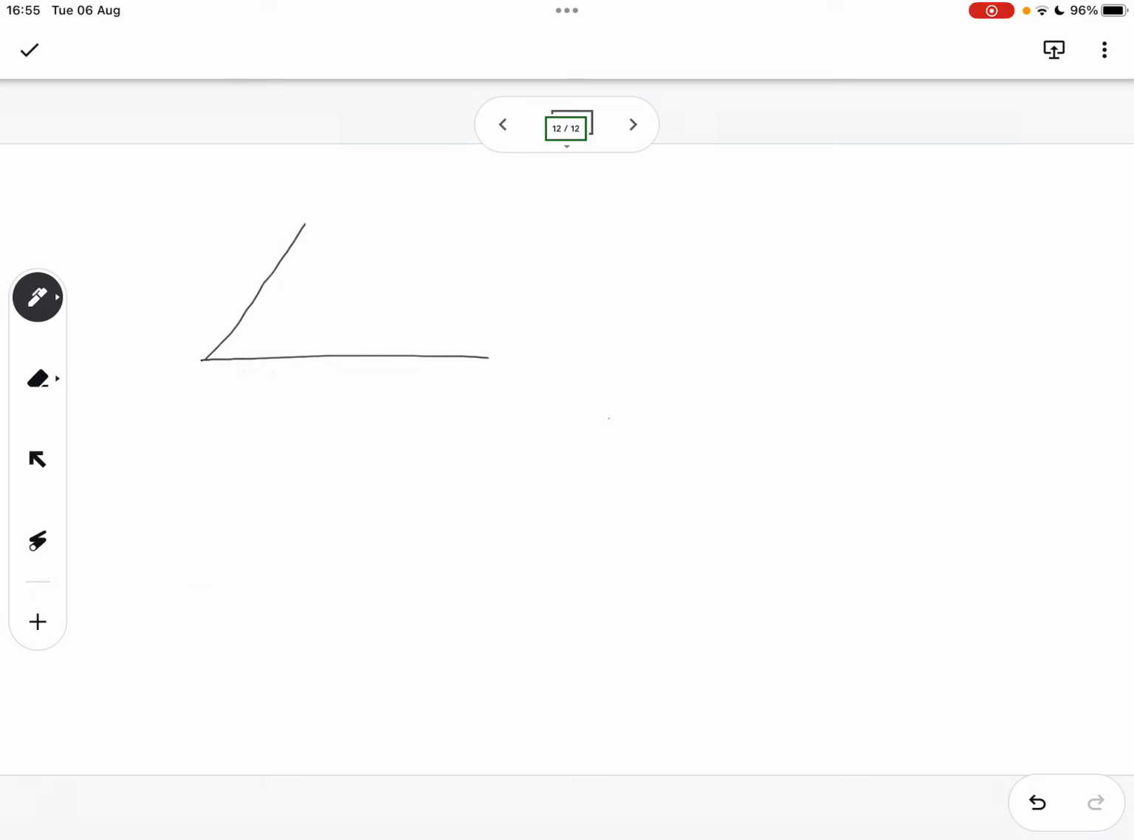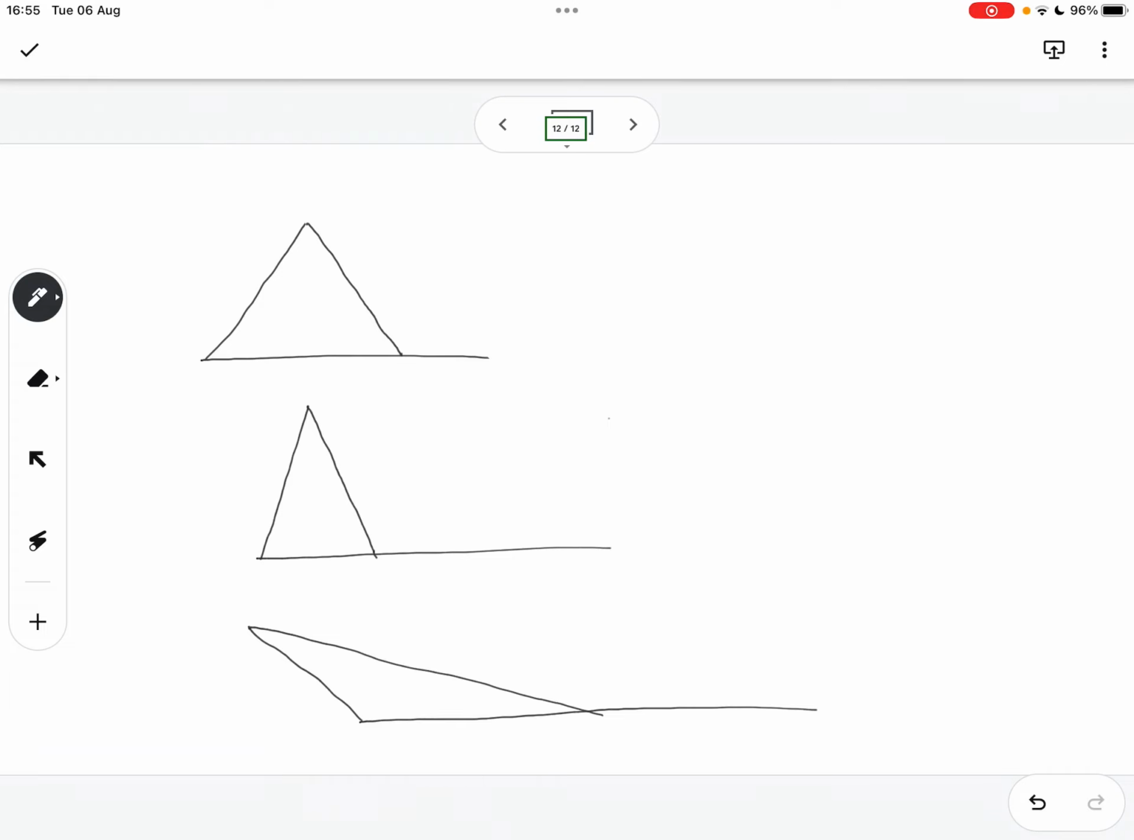Okay, carry on. An isosceles triangle has two equal sides, and a scalene triangle has no equal sides. On each triangle, extend the baseline AB to D as shown.